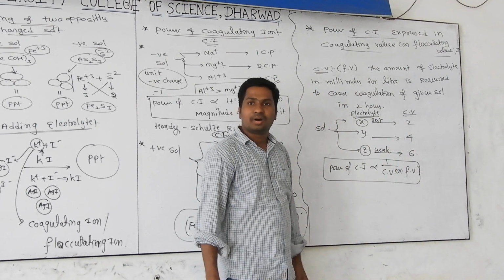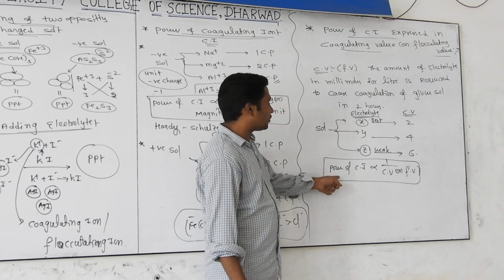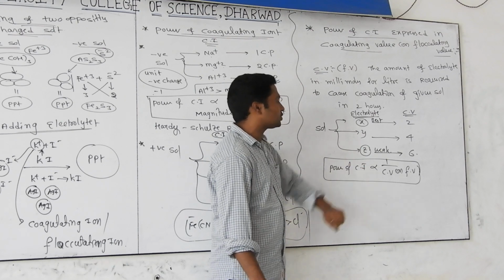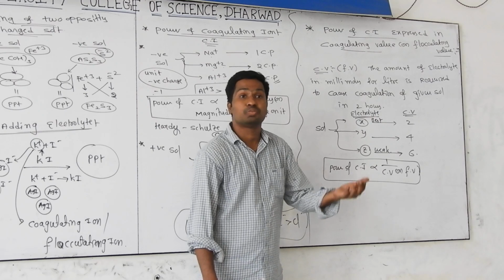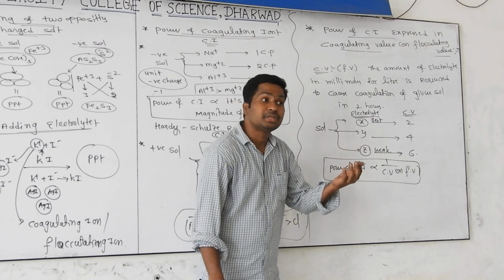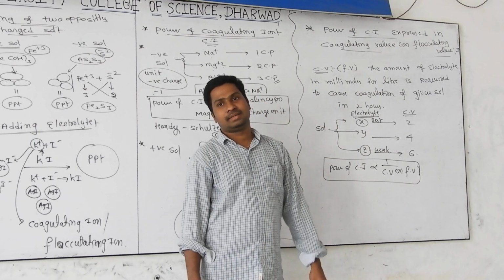Are you getting it? Did all of you understand? So the power of the coagulating ion is inversely proportional to its coagulation value. If the coagulation value is more, more amount is required. If more amount is required, its efficiency in coagulation will be less.